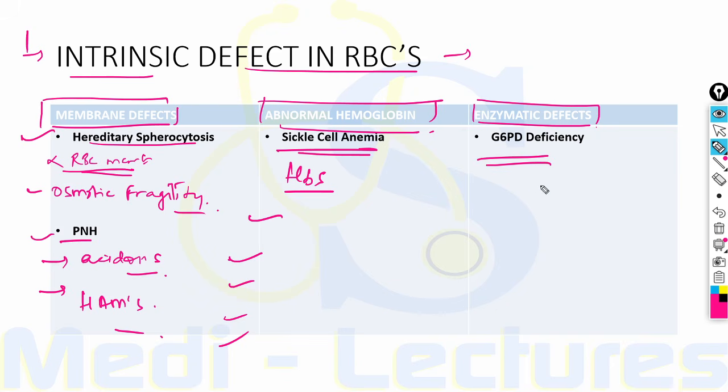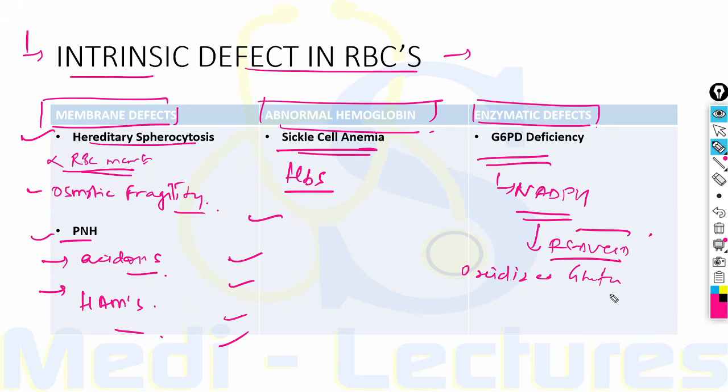The enzymatic defects like G6PD deficiency we have already discussed, which is more common in Africans. This G6PD enzyme is responsible for NADPH production. This NADPH is used to reduce the oxidized glutathione. Oxidized glutathione is reduced with the help of NADPH.